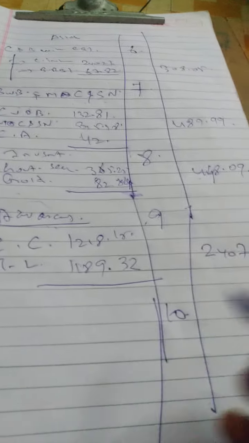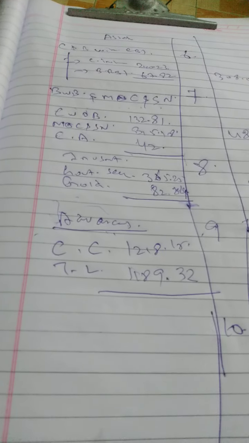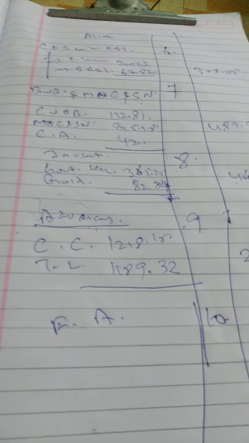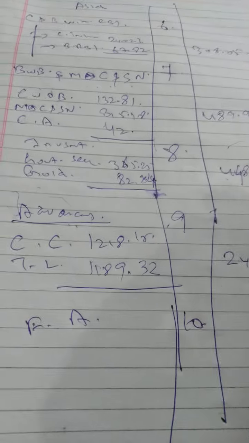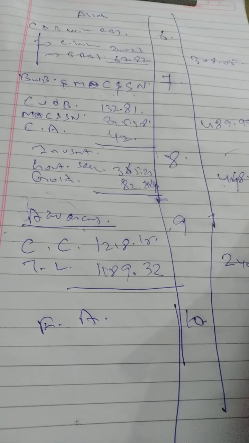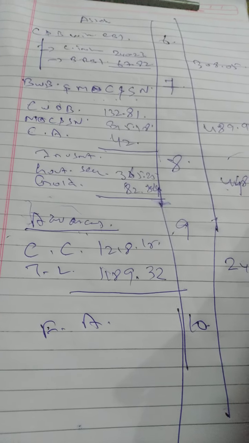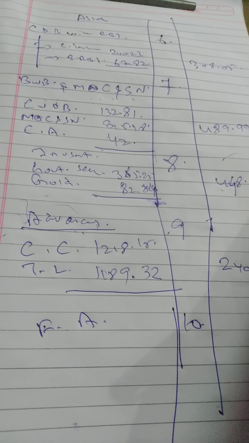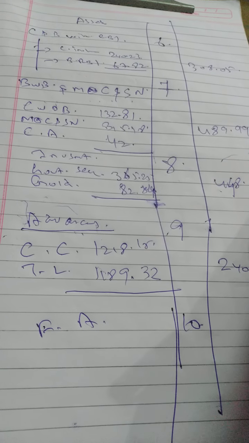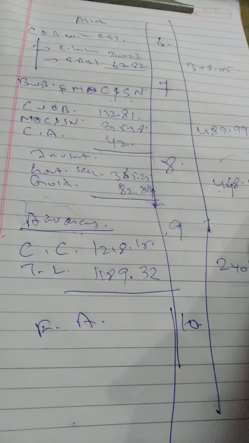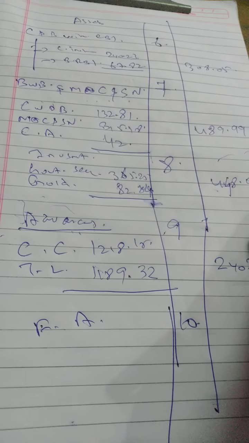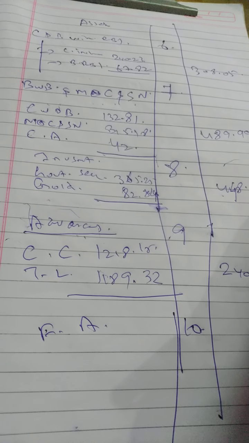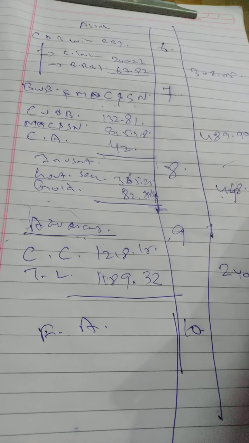So what is the next thing? 10. What is the schedule number 10? I think it is fixed assets. So for fixed assets, if you go through the question, you have to assume few things actually. They have given the fixed assets, but whether it is historical cost or after depreciation, nothing is given, and accumulated depreciation is also not given in the question. Credit side it is not given, only the asset side, debit side, the fixed asset thing is given.